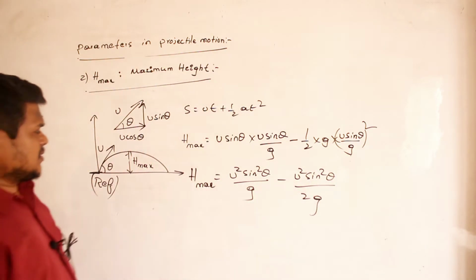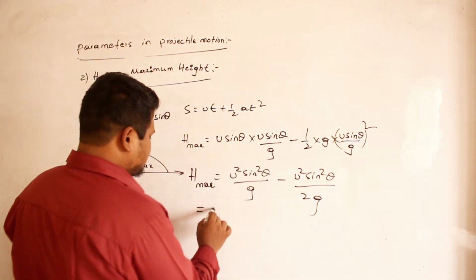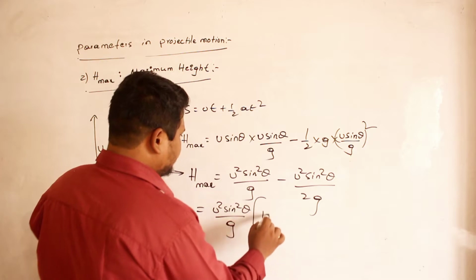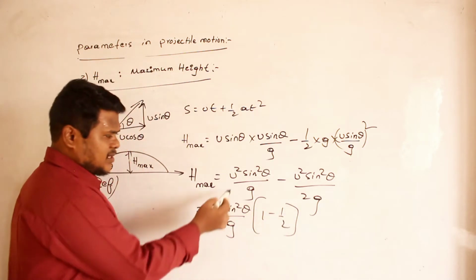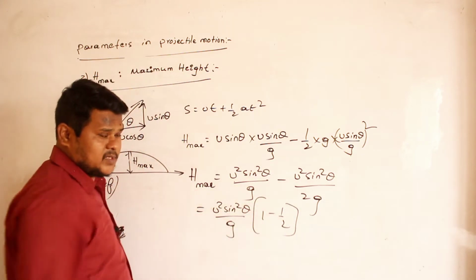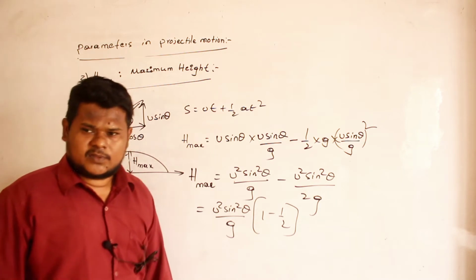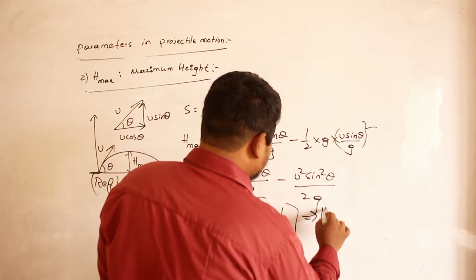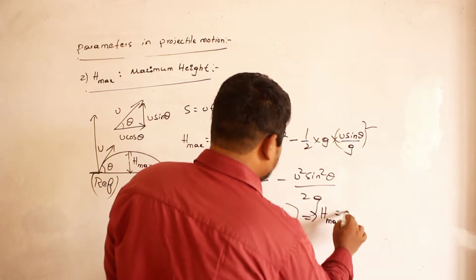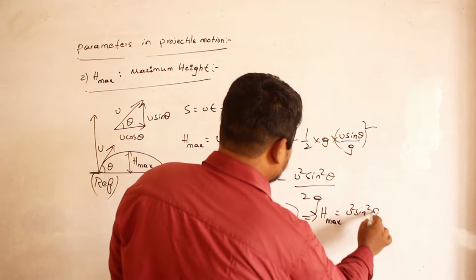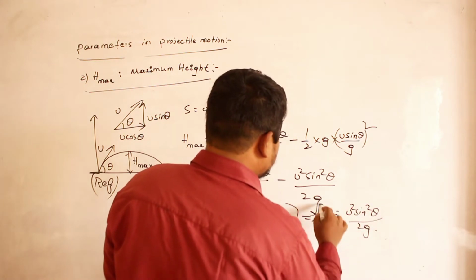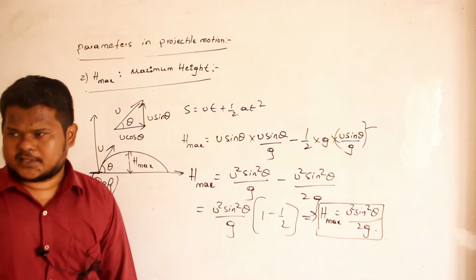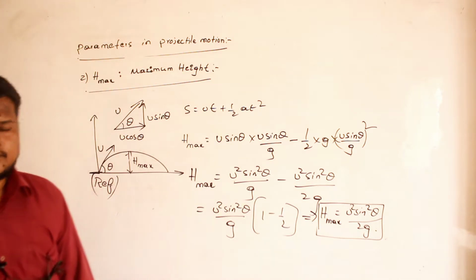Clear? So u square sin square theta by g, if I take common, then I am left with 1 minus 1 by 2 now. Here I will have 1, here I will have 1 by 2. 1 minus 1 by 2? 1 by 2. So therefore, what is the equation for h max? h max is equal to u square sin square theta divided by 2g. So this is my equation for maximum height reached by the projectile. Have you understood? That's it.